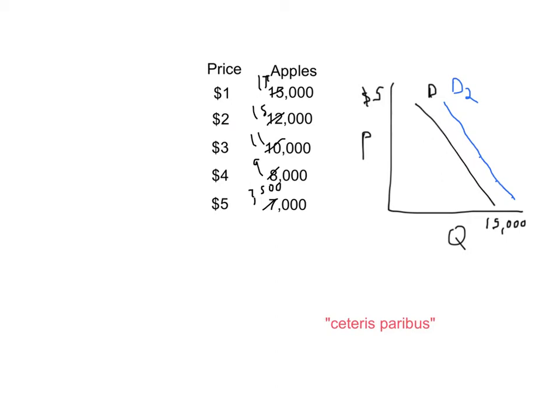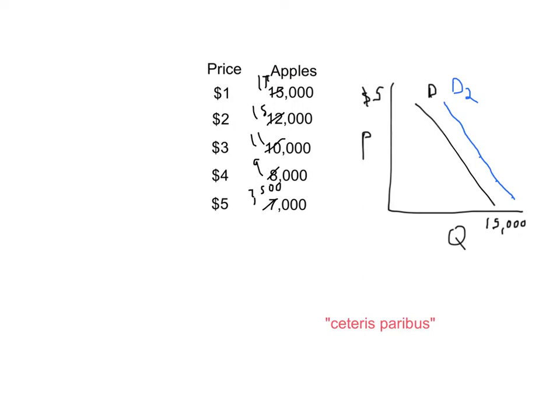So when demand goes up, and this is higher demand, right? Instead of 15,000, people are demanding more now at every price. When demand goes up, it moves on the graph to the right. That's because for a given price, people now buy a higher quantity. Given price, higher quantity. For demand that's lower, the opposite is going to happen.